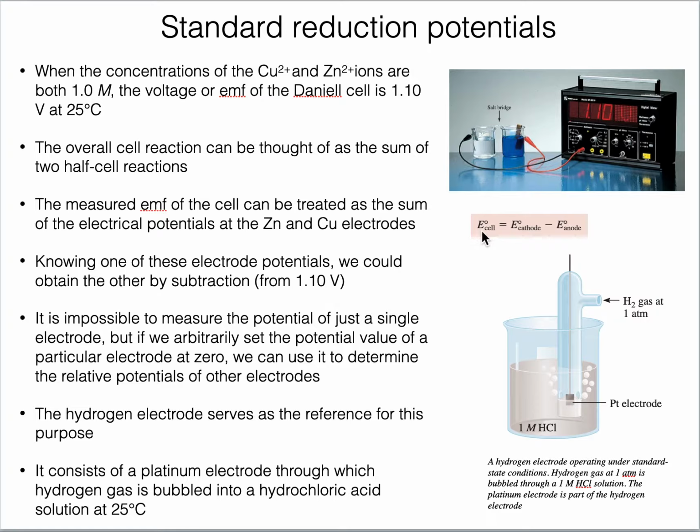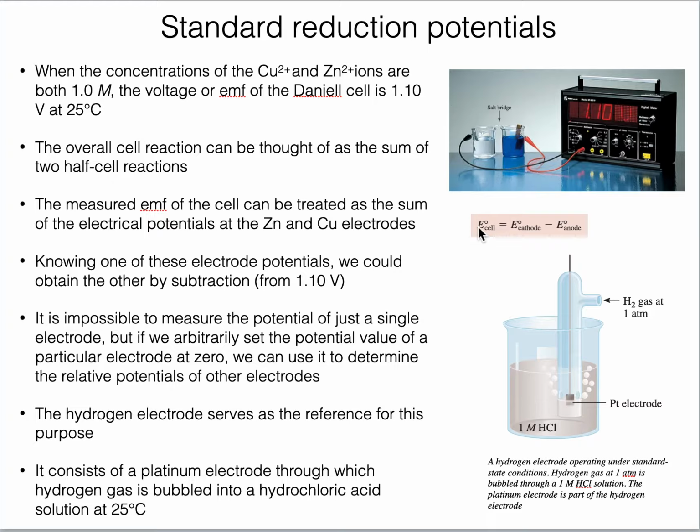Here you can see this formula. Naught represents the standard conditions, and E cell is the overall cell potential, the overall standard potential of this system, which is given here for copper and zinc. It is given by a formula: E cell is equal to E cathode minus E anode. The overall cell potential is the difference of cathode potential minus anode potential. So this is the standard formula for standard E cell, E naught cell.